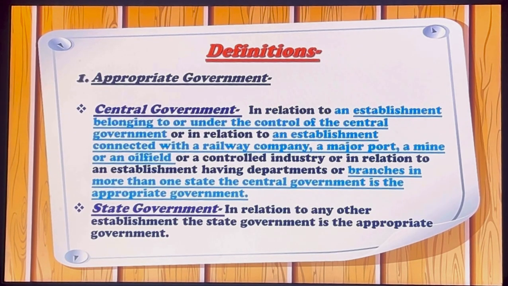So what is appropriate government? When is central government appropriate government? In relation to an establishment belonging to or under the control of central government. So any establishment which is belonging to or under the control of central government or in relation to an establishment connected with a railway company, a major port, a mine or an oil field or control industry or in relation to an establishment having departments or branches in more than one state, the central government is the appropriate government.